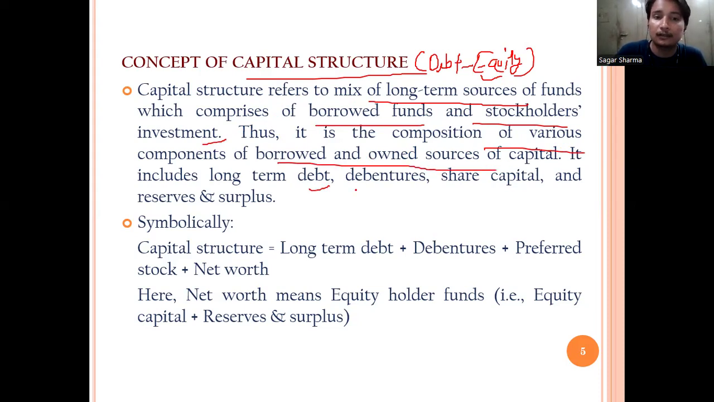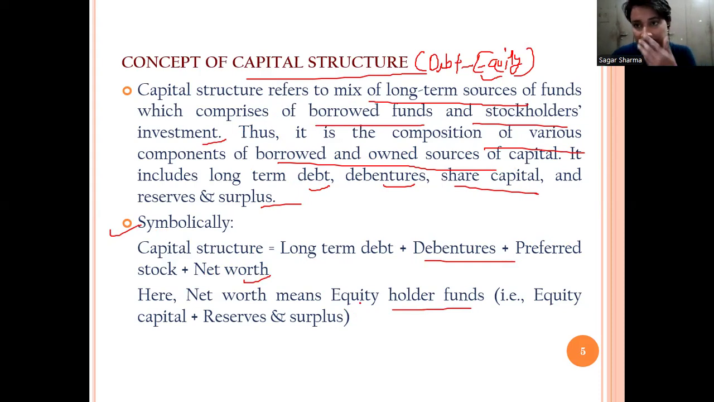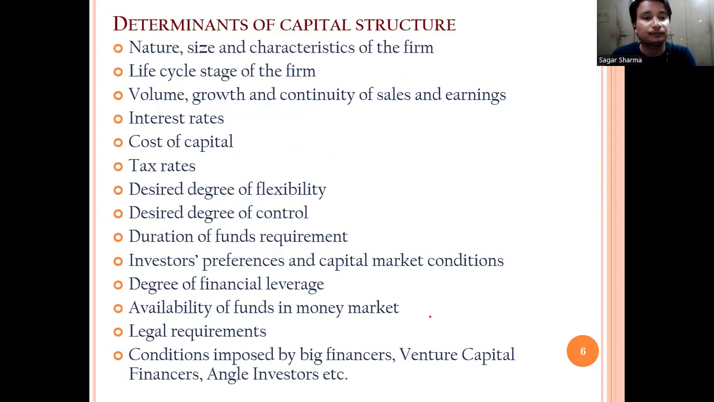It includes long-term debt, debentures, share capital, and reserve and surplus. Symbolically, capital structure equals long-term debt plus debentures plus preferred stock, which can be preference shares, and net worth. Net worth means equity holders' fund: equity capital plus reserve and surplus. After that, what are the determinants of capital structure? How do you determine the capital structure of a firm? There are various factors which affect the capital structure.